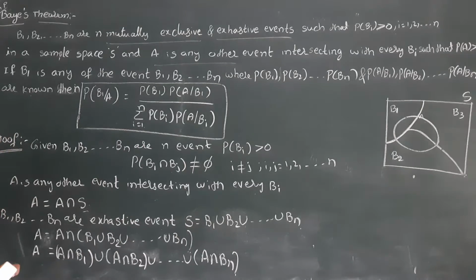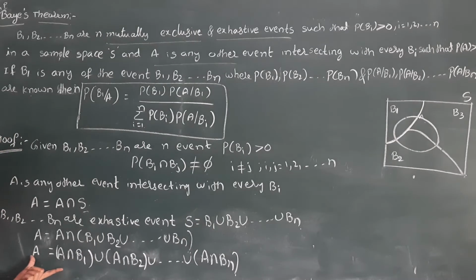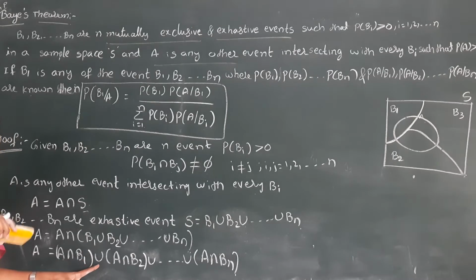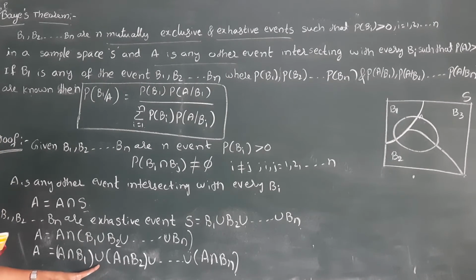Next, applying probability on both sides, union is converted to addition, as already told.